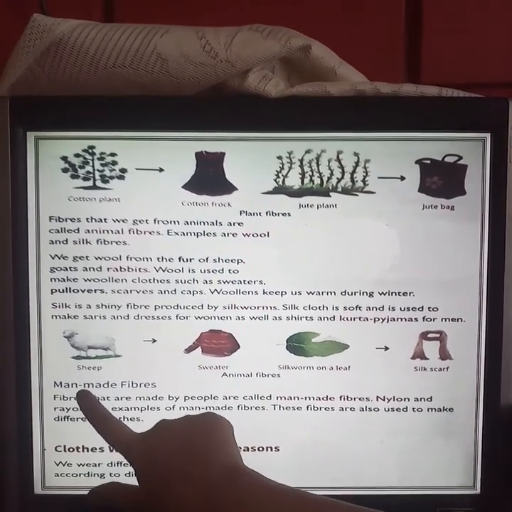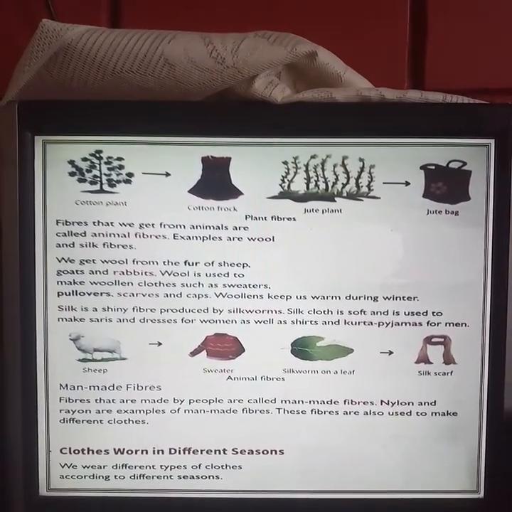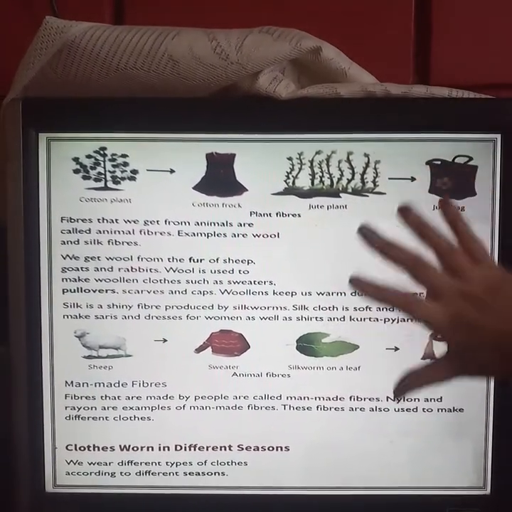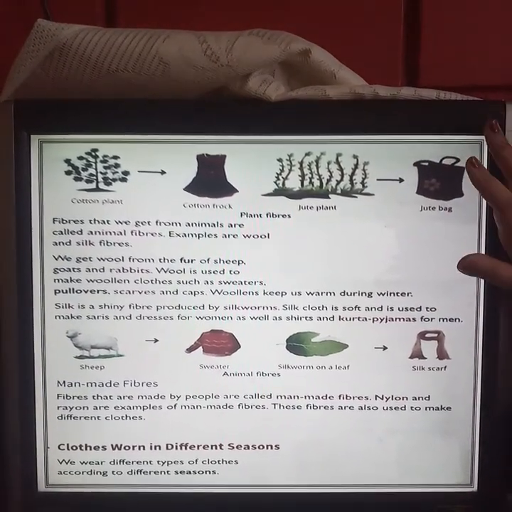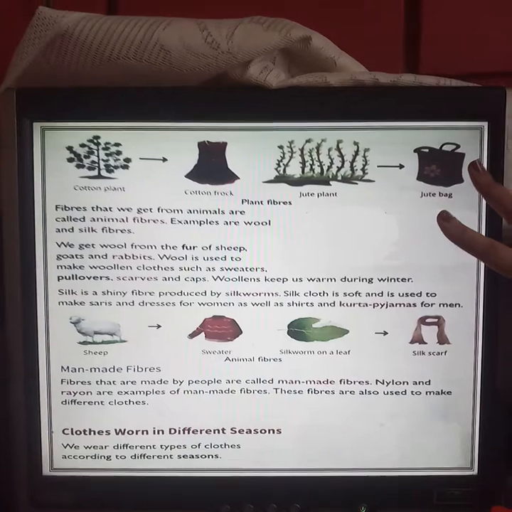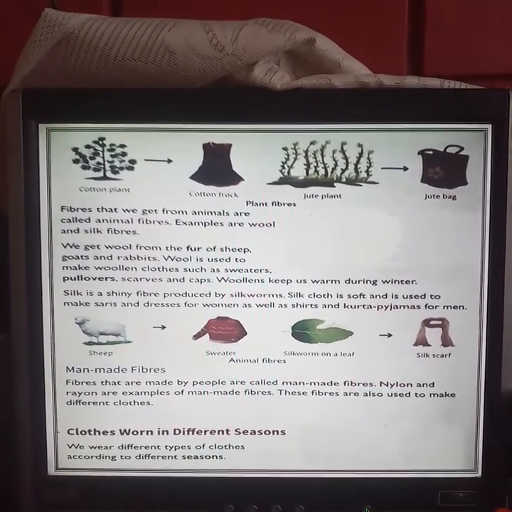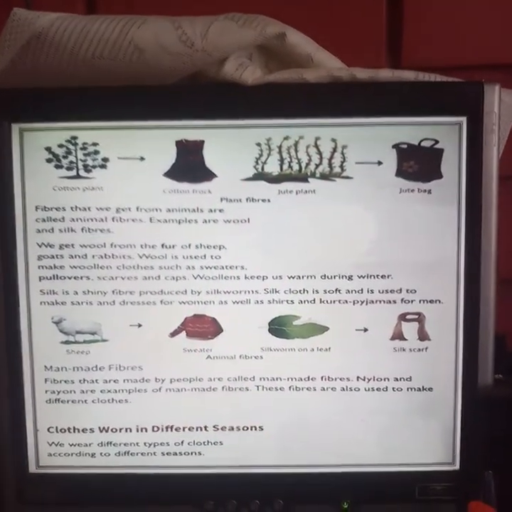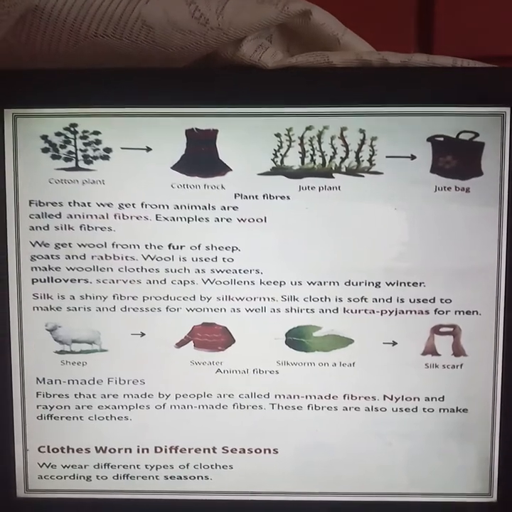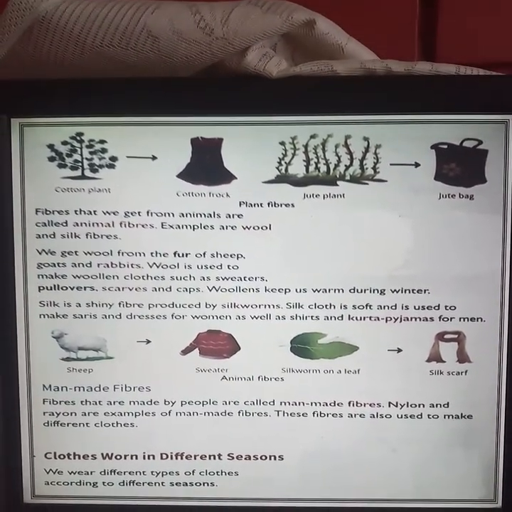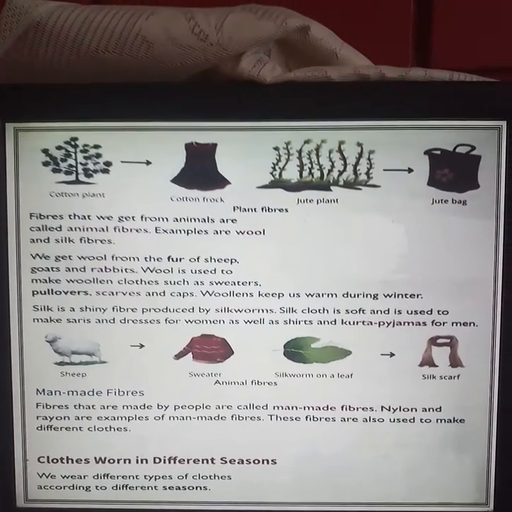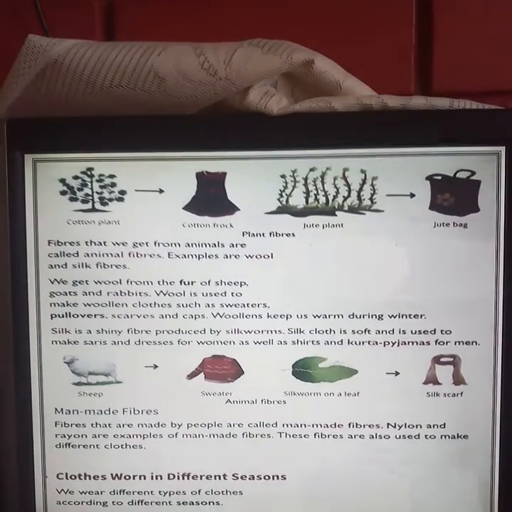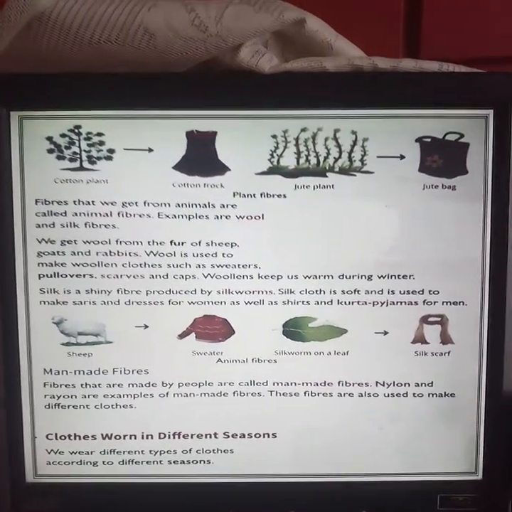Now let us come to man-made fibers. Fibers that are made by people are called man-made fibers. All that we have learnt just now was natural fibers, plant fibers and animal fibers. Now we are coming to man-made fibers. Fibers that are made by people are called man-made fibers. Nylon and rayon are examples of man-made fibers. These fibers are also used to make different clothes.